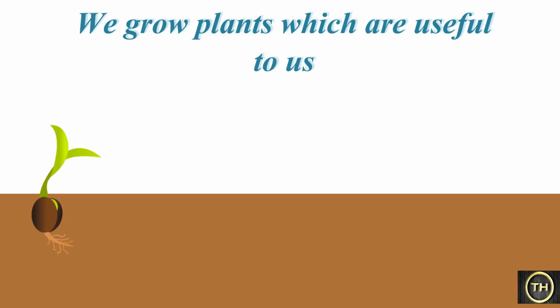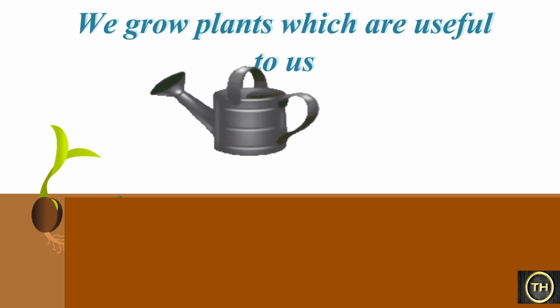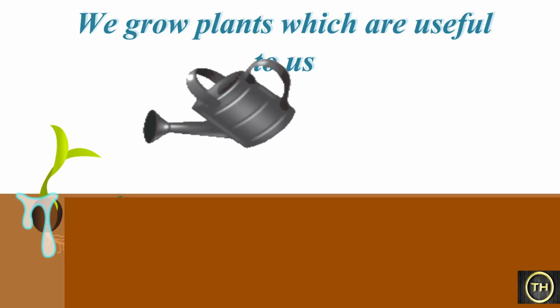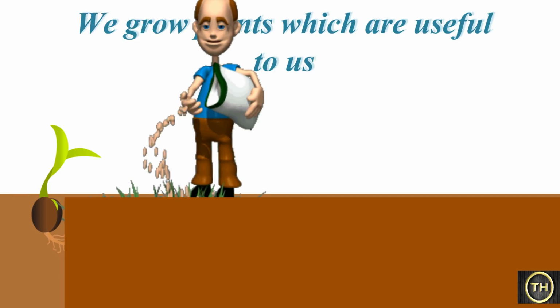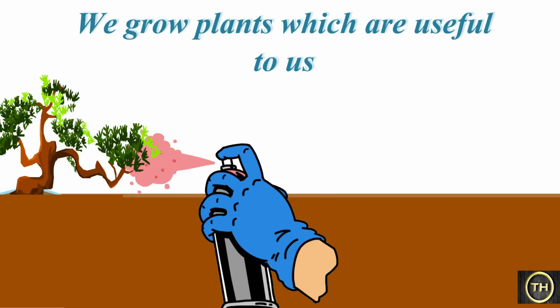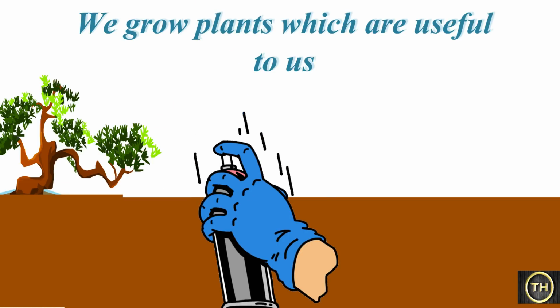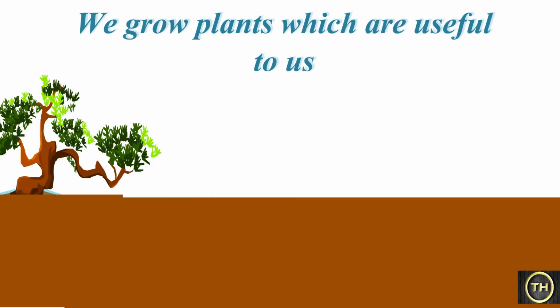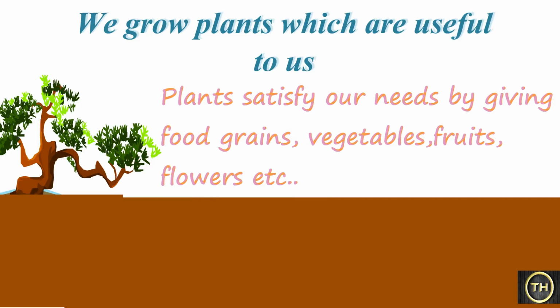First we sow seeds, then we pour water to make sure that they get water, give manure when necessary, spray pesticides if they are attacked by insects. In this way, plants satisfy our needs by giving food grains, vegetables, fruits, flowers, etc.